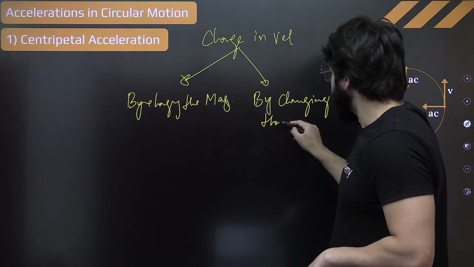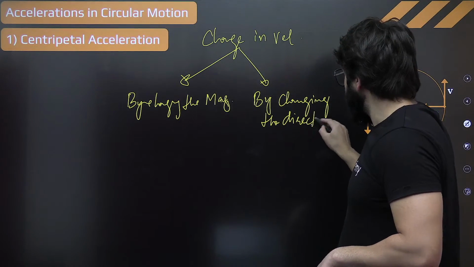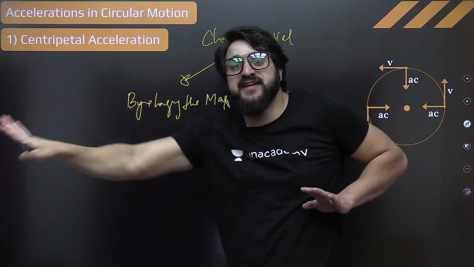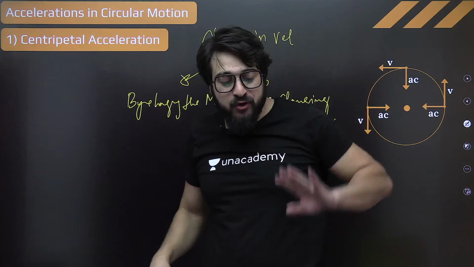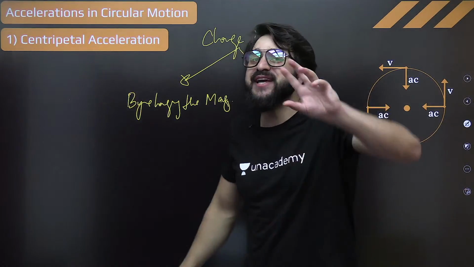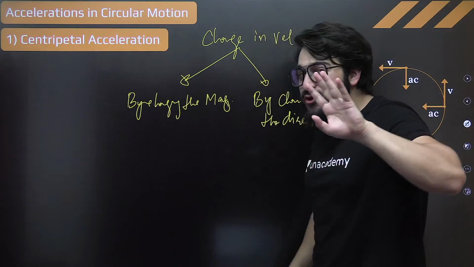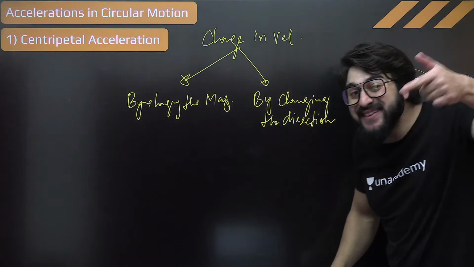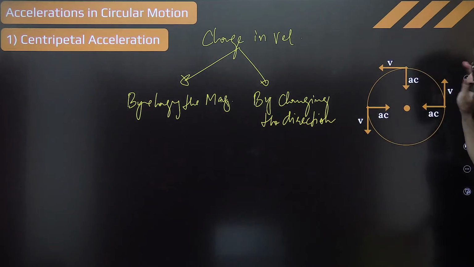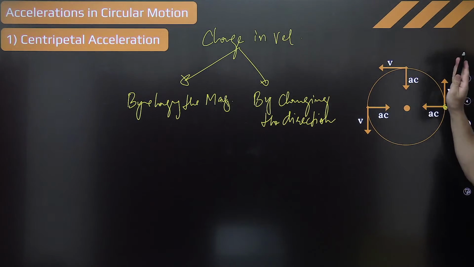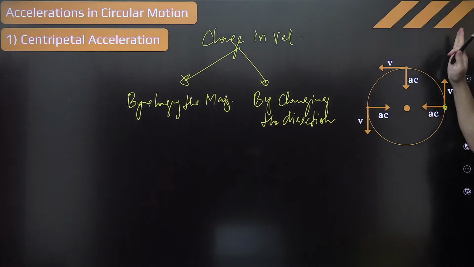Either you change the magnitude of the velocity, velocity will change. Either you change the direction of the velocity, velocity will change. So whenever there is change in velocity, acceleration will come. When the particle is moving in a circle, the direction of the velocity always changes. Because at this point, the direction of the velocity is tangential. Draw a tangent. So in this direction.